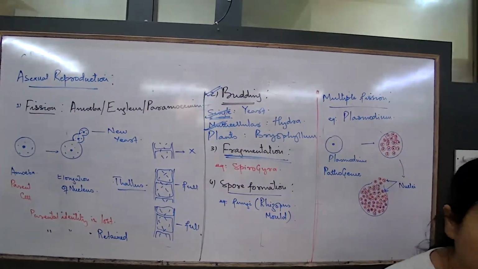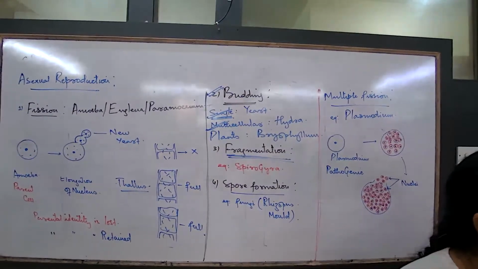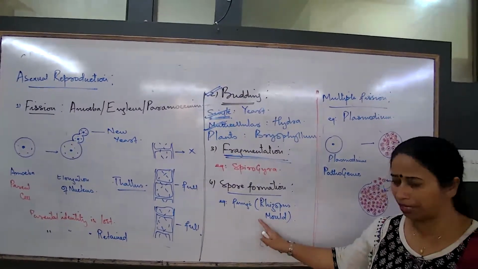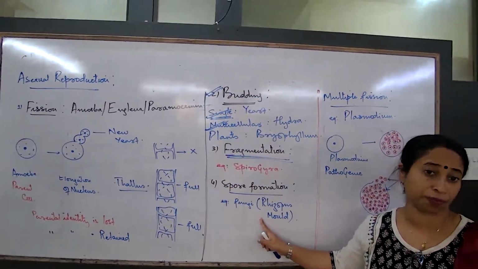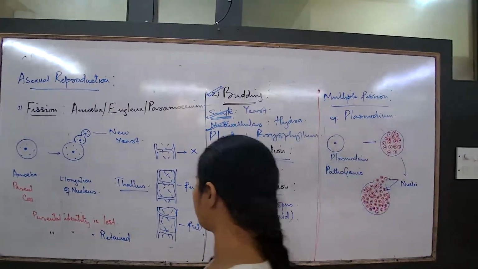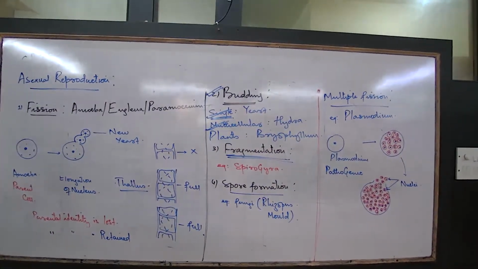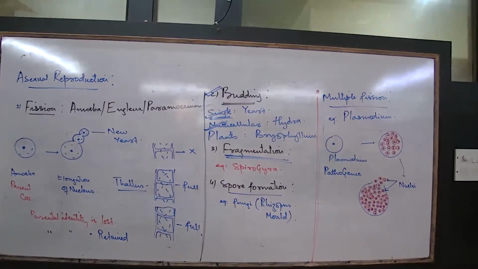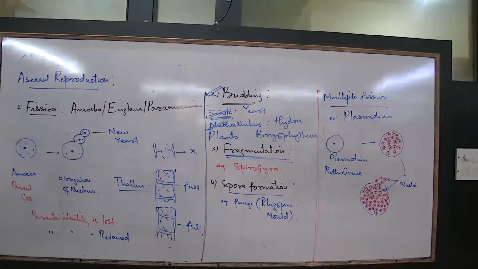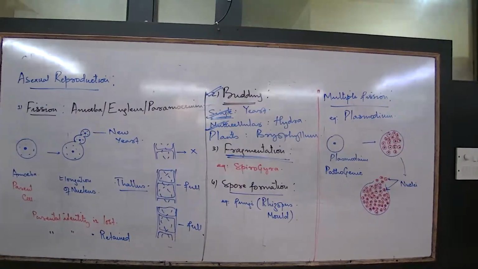So now that I'm talking about the bread mold, how does this process of reproduction happen? I talk about the Rhizopus. Look at this figure. The Rhizopus structure is something like this. This is the mushroom that we are talking about. Let us talk about the other one first.